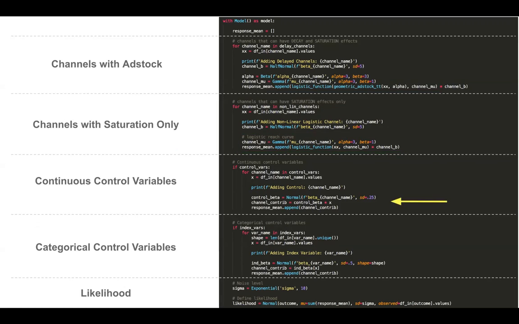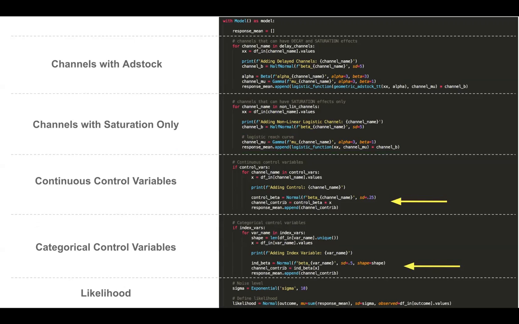Next, we're defining the priors for a set of continuous control variables. So we have a set of variables that are basically monetary values. And so those can range from 0 up to infinity in theory, but they're real values that can take on floats, if you will. So we set a normal prior there with a standard deviation of 0.25.